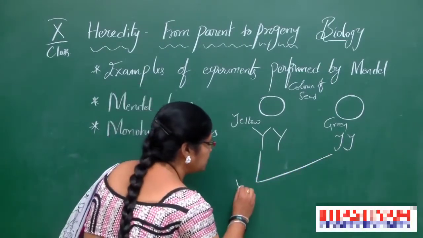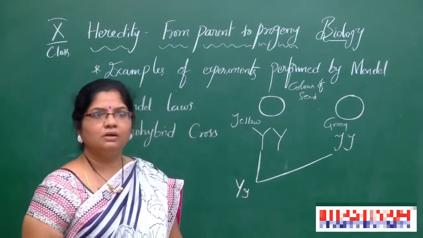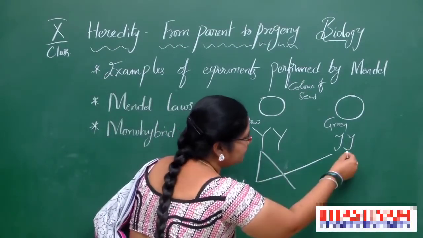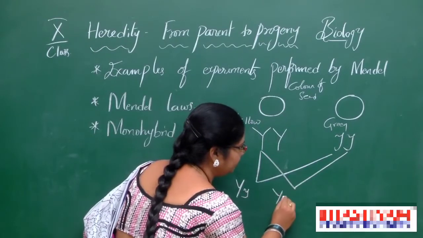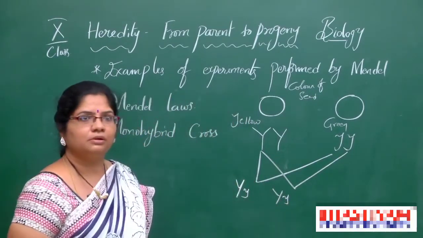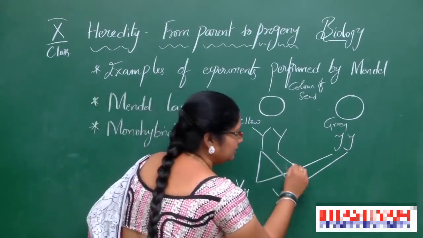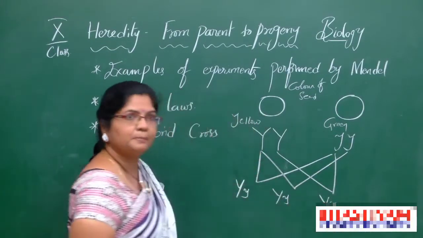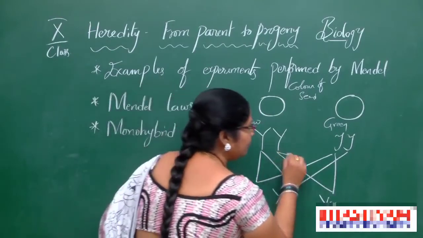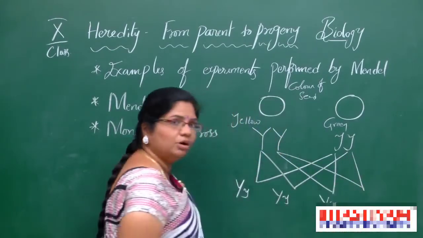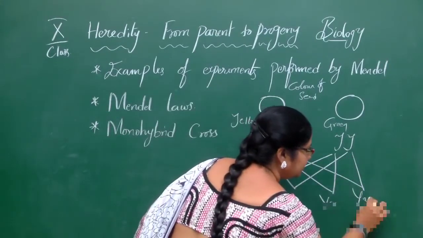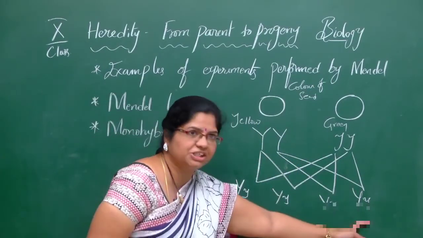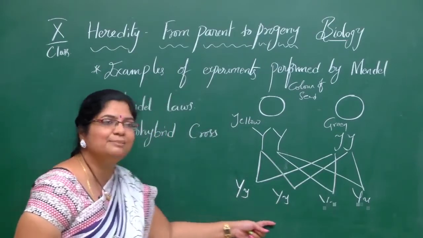What will it form? Capital Y and small y. And again this one may fuse with this one also. Again, what will it form? Now, select another allele. This one may fuse with this one. What will it form? And again it may fuse with this one also. What will it form? So, see, the F1 generation, all are similar.